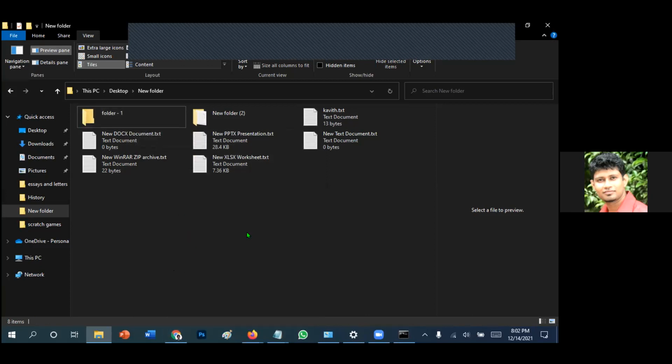Right. So now, the next step, we are going to learn how to change the attributes of this file. How do we hide these files?